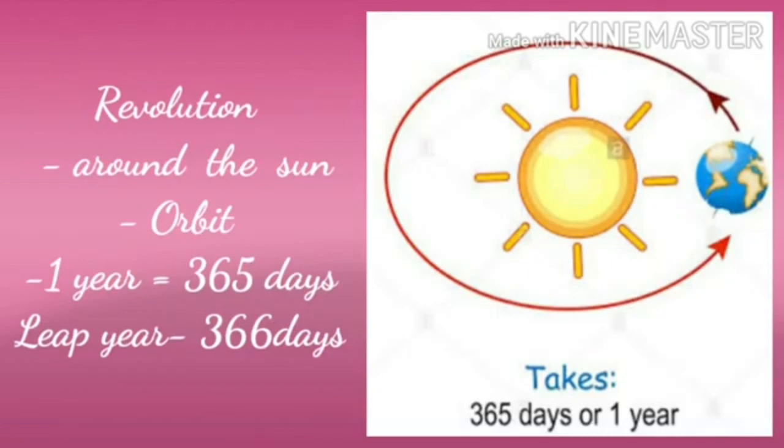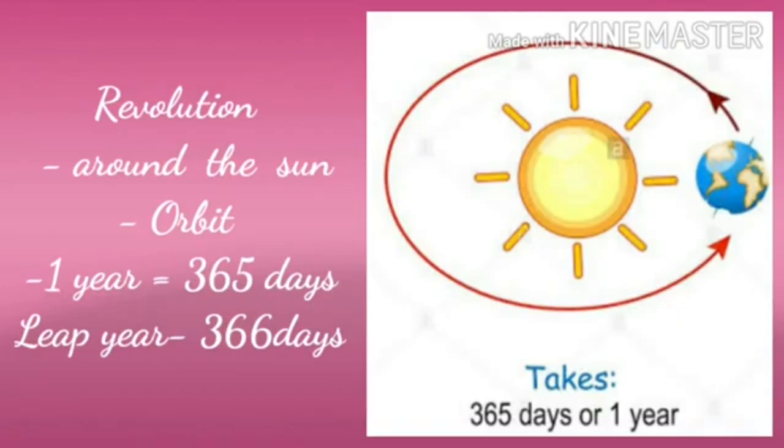It has 366 days. Children, the year 2020 was a leap year. Children, can you tell which will be the next 2 leap years? Yes, the next 2 leap years are 2024 and 2028. Children, the movement of the earth around the sun in a fixed path is called revolution.